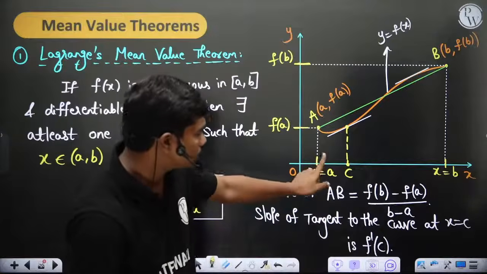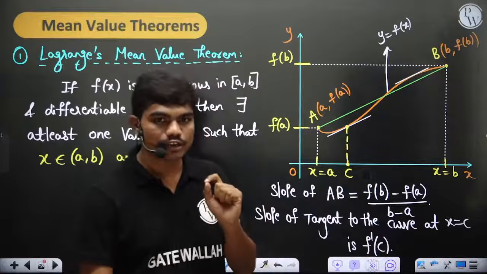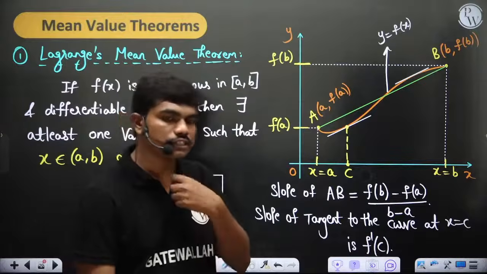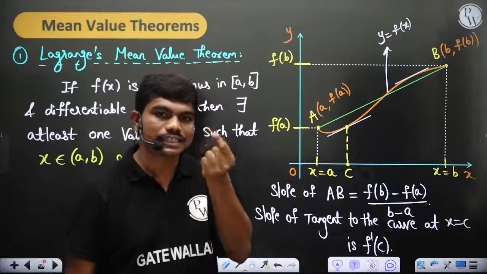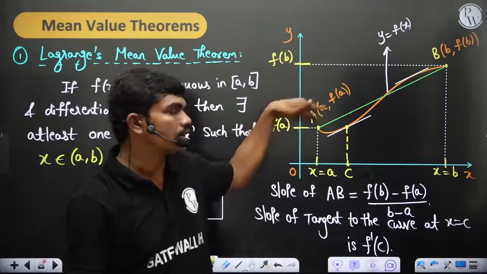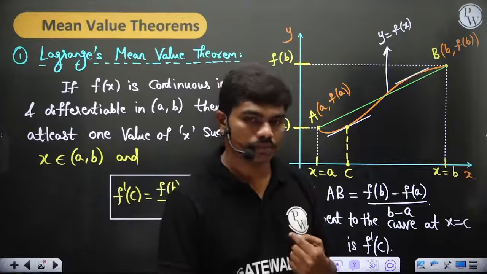Okay, so let's see, this point is x equal to a and this is x equal to b and this point is c. So that's what the mean value theorem tells you. Whenever you have a curve that is continuous and differentiable between two limits, at least between those 2 points, there will be at least one point such that the slope of the tangent will be parallel to the line connecting both the points. And this you can actually use in many places.